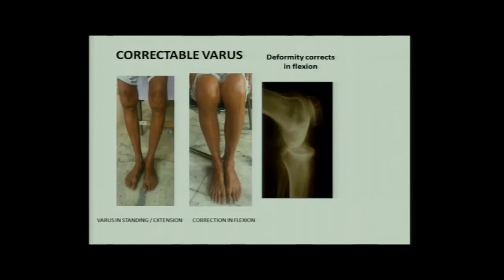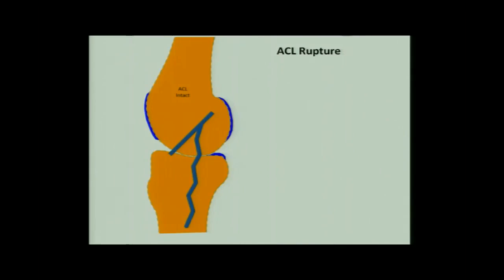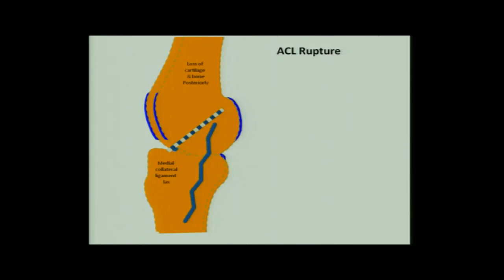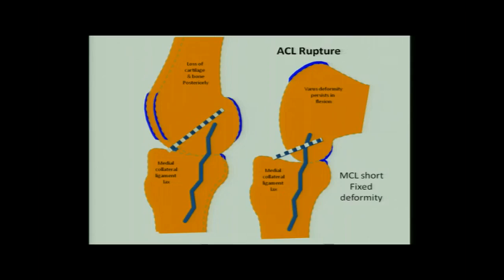You see, this is varus in standing. When the patient sits, this varus disappears as this femur rides over this bump. So this is a different ball game altogether. Now this will be possible only if the ACL is intact. If the ACL ruptures, in that case this type of movement is not possible.